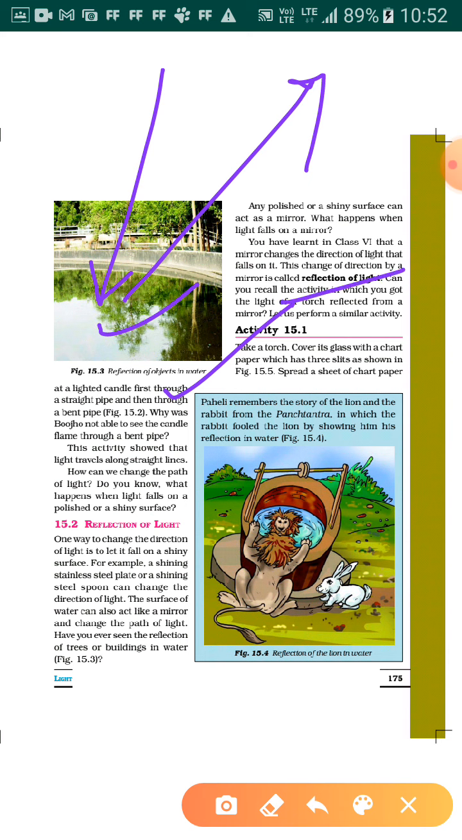So there is another phenomenon called reflection of light, bouncing back of light. The way you throw a ball on the wall and it bounces back towards you, that is bouncing back of the ball. In the same way there is bouncing back of light, reflection of light.